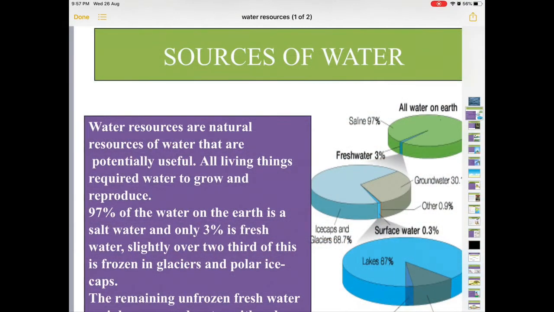What are the sources of water? Sources of water are the surface water and the groundwater. What is surface water? Surface water is available on the surface of the earth in the form of rivers, lakes, ponds and canals. However, rivers comprise the most important source of surface water, and children, India is blessed with a large number of major, medium and small sized rivers.